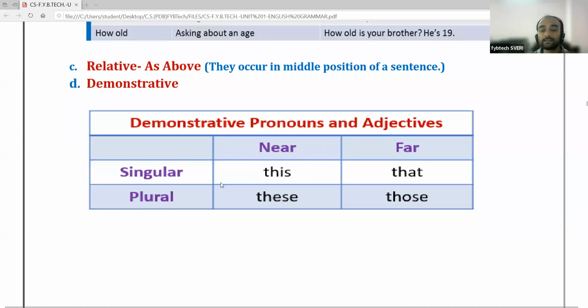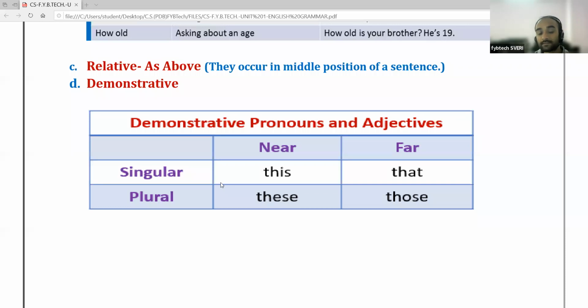For indicating the nearest place or nearest object, we use this, and for indicating an object or anything that is far from us, we use that.